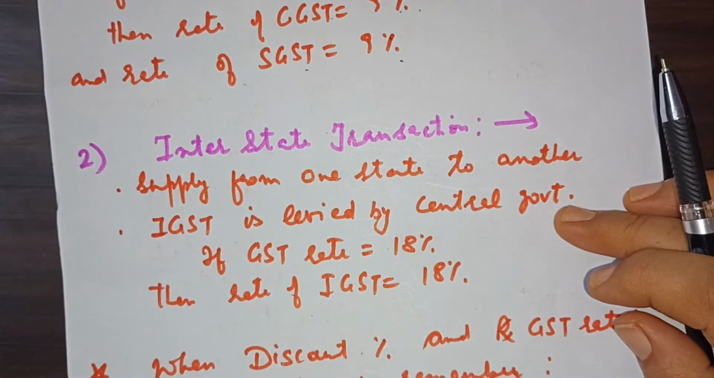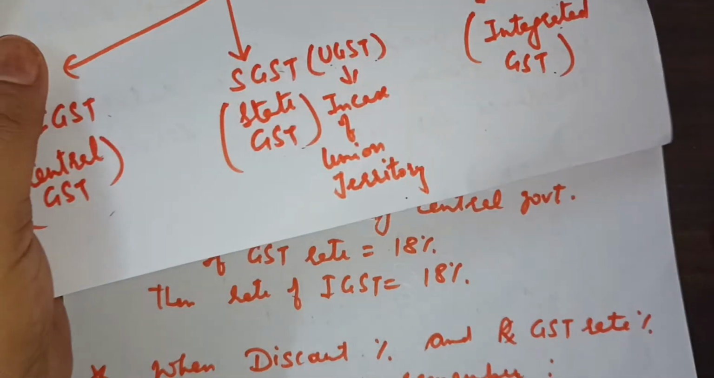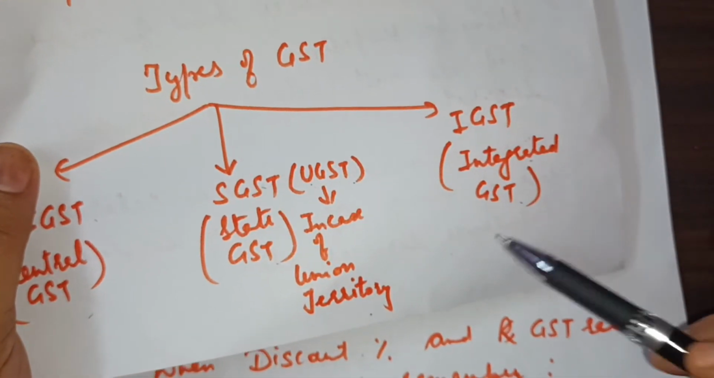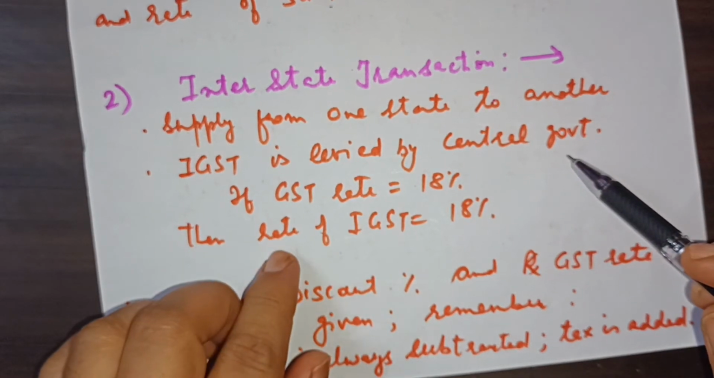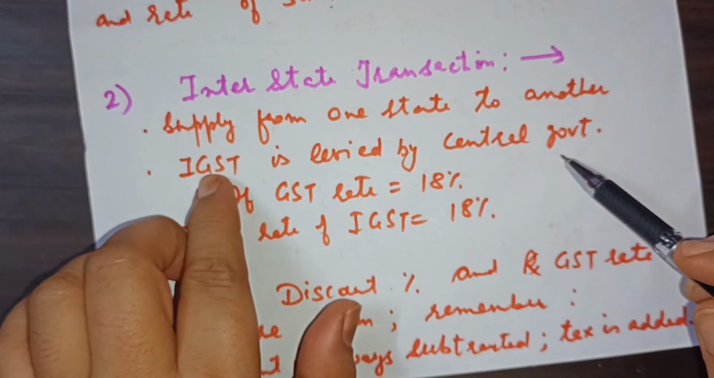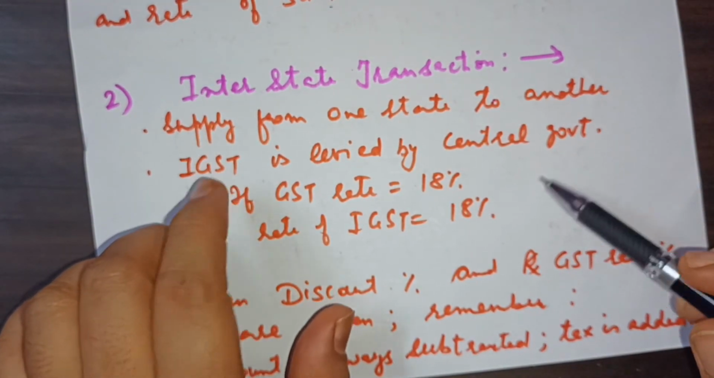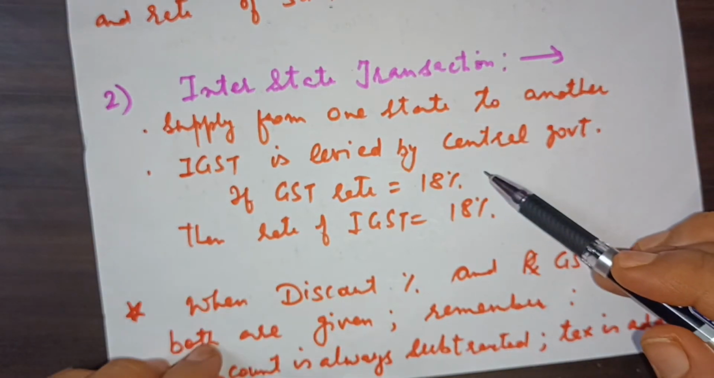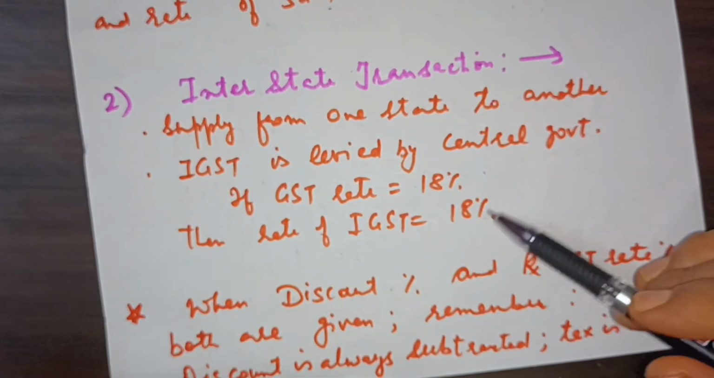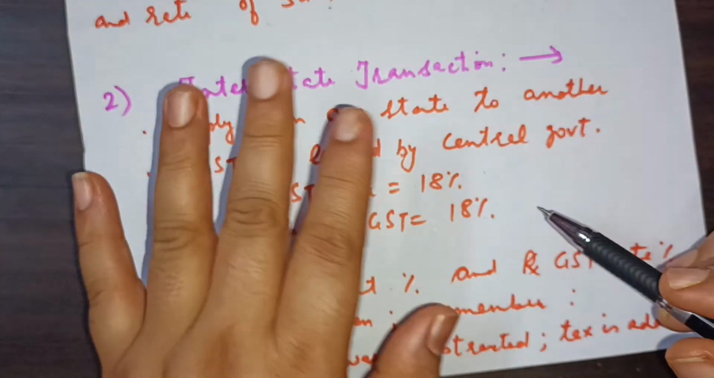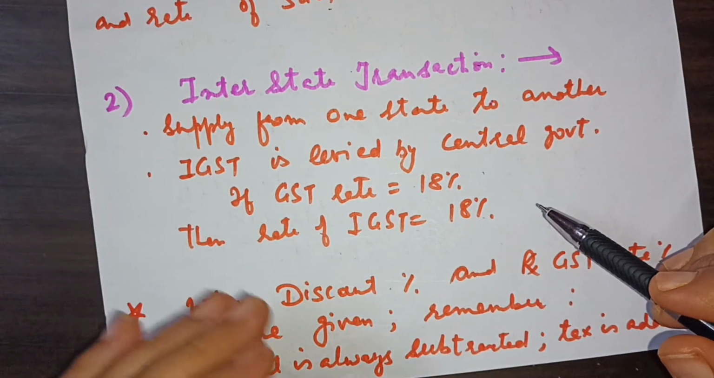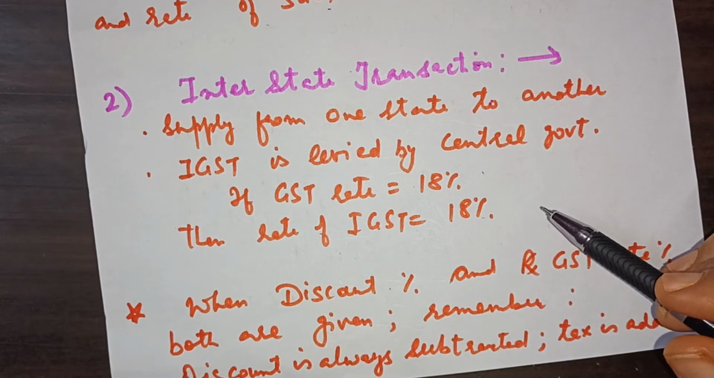In the previous page, I told you the meaning of IGST. It simply means integrated GST. IGST is levied by the central government only, and because there is no division of GST, if the GST rate is 18%, then the rate of IGST simply remains 18% only. Students, these were some important things which you should know when we are talking about the GST.